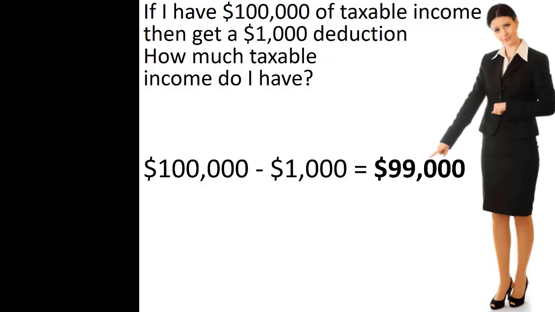taxable income. A tax deduction has the same effect on taxable income regardless of the amount of taxable income earned by the taxpayer. Whether the taxpayer's taxable income is $10,000, $100,000, or $10 million, an additional $1,000 deduction will reduce the taxpayer's taxable income by exactly $1,000. However, the value of the $1,000 deduction may vary greatly depending upon the taxpayer's taxable income.